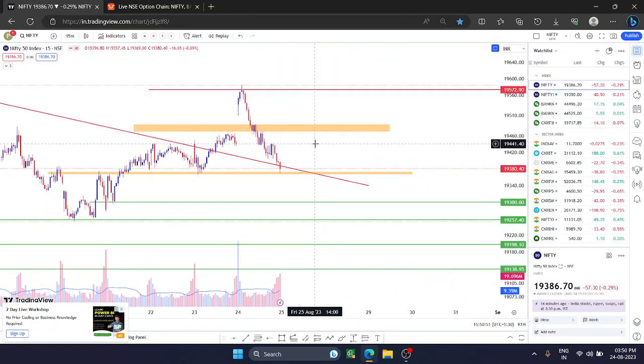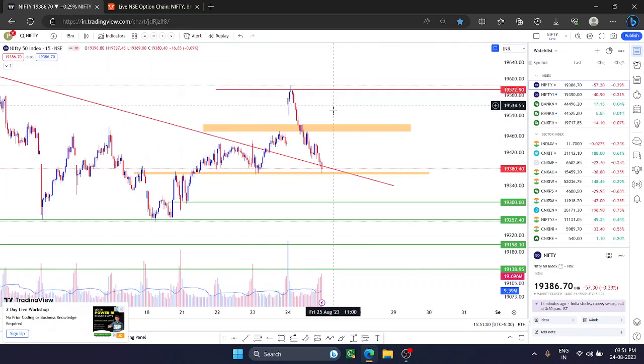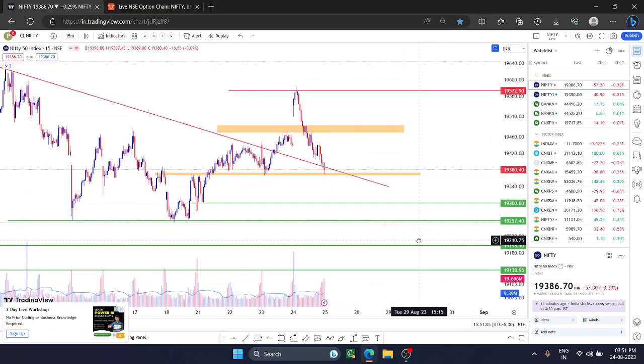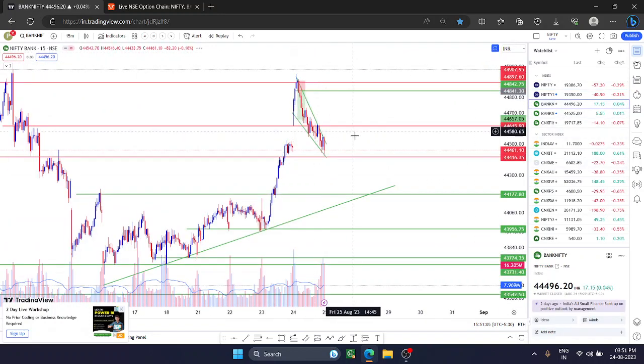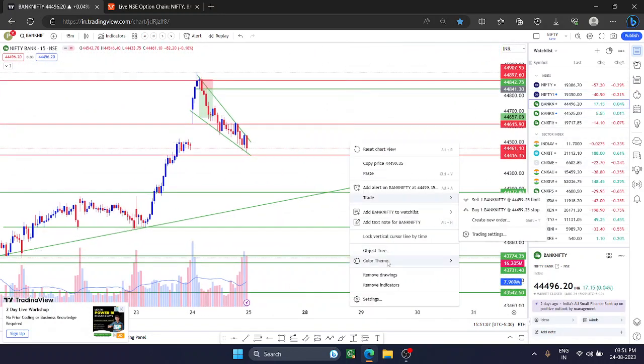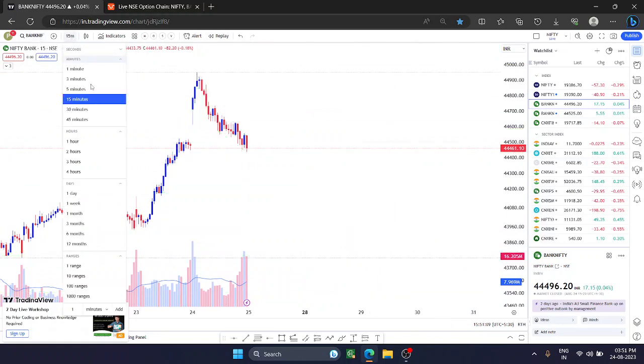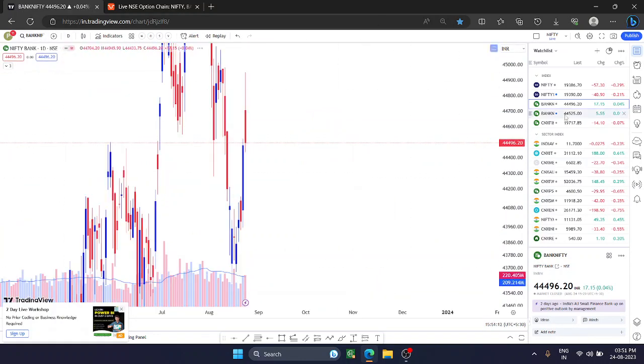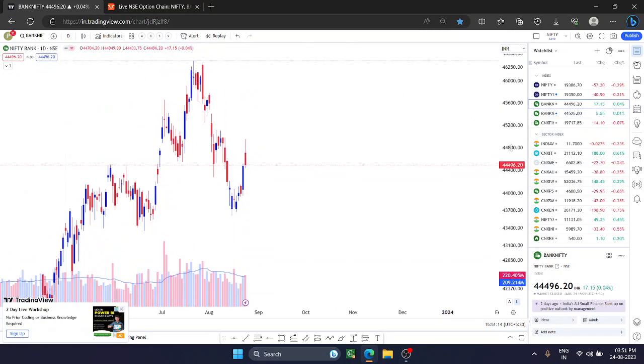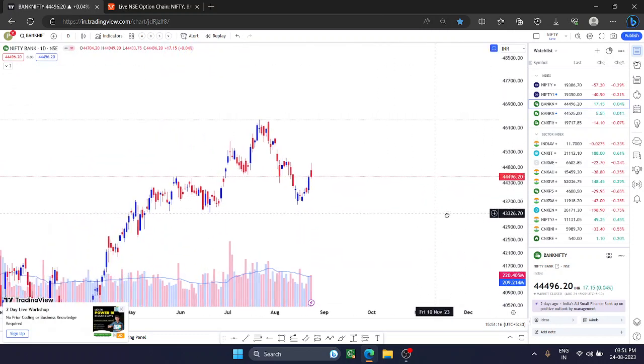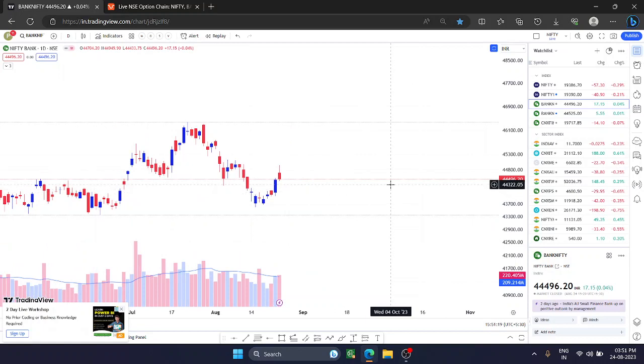Here, if it is making a negative pattern, we will try to sell over there, and if it breaks that range and all the sentiment is good, we'll try to buy above that level as well. All the support areas below are mentioned. Now moving towards Bank Nifty. Bank Nifty, delete all the drawings and move to a daily time frame for better understanding. Okay, so Bank Nifty was looking a little bit positive for the last few days.